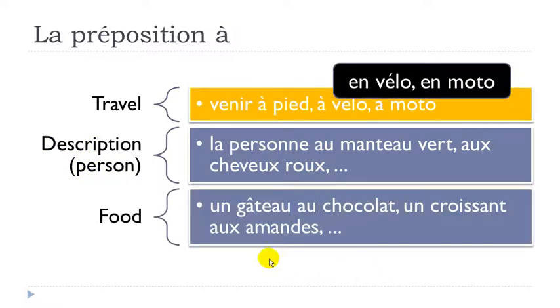So it's also quite commonly used if you want to talk about food. For instance, un gâteau au chocolat. All right. So un gâteau au chocolat, same thing here. À le, okay, un gâteau au chocolat. Or then un croissant aux amandes. Un croissant aux amandes. So gâteau, cake, chocolat, chocolate. Croissant, it's this classical French pastry. And then amande, almonds. Okay.